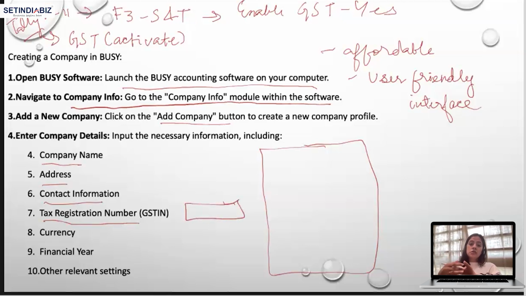If suppose you do not have GSTIN, that is the unique identification number regarding goods and services tax, you can just avoid this. Then currency, financial year, other relevant settings. Let's see what they ask. I'll show you on screen.